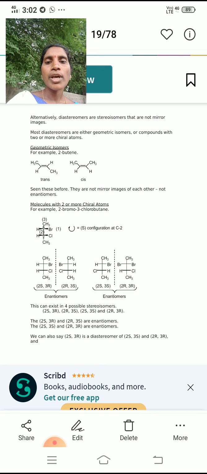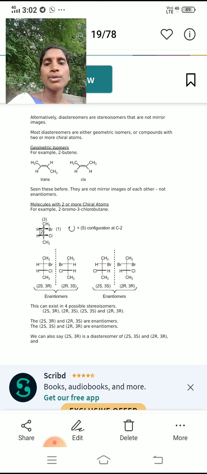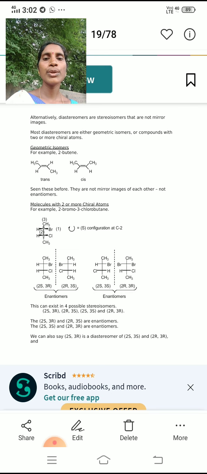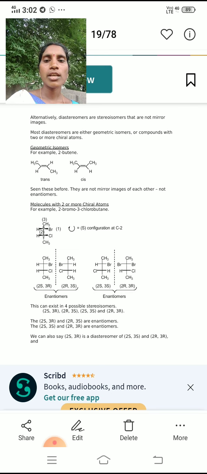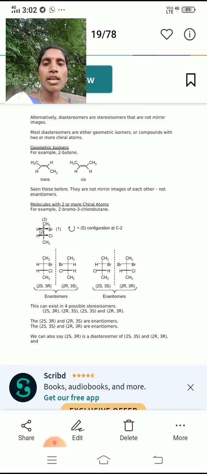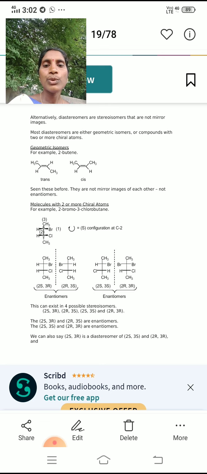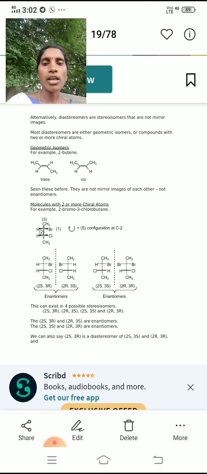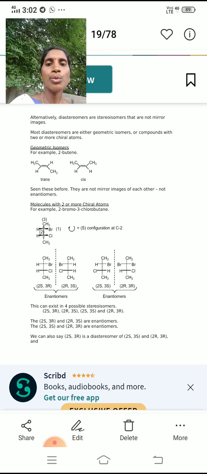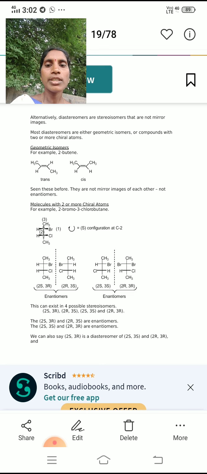For example, geometric isomers, 2-butene. The 2-butene molecule exists in geometrically trans and cis isomers. In the trans isomer, the two methyl groups on the double bond are present in opposite directions.